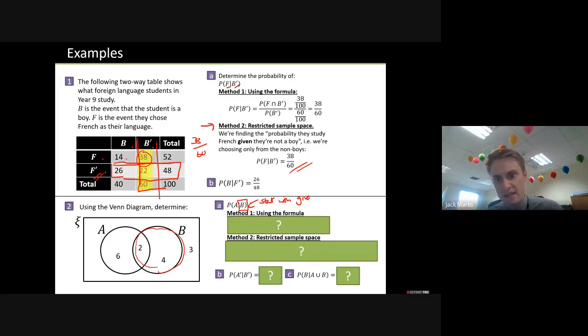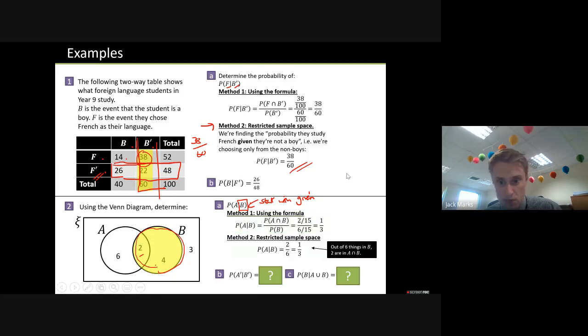And that effectively just restricts down the diagram, the sample space. So it's out of 6, because it must be inside B. So it's out of 6. Well, what's the probability of A? Well, it's 2 out of 6. So if I had a choice, that's the way that I would do it.